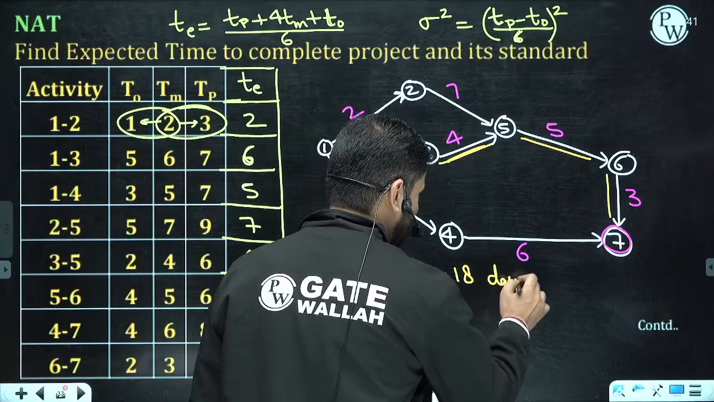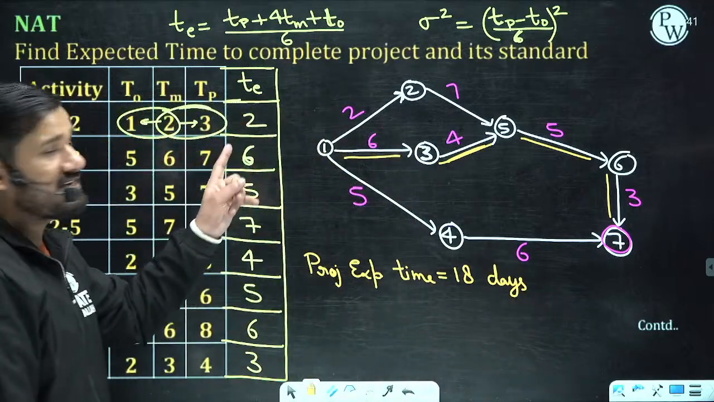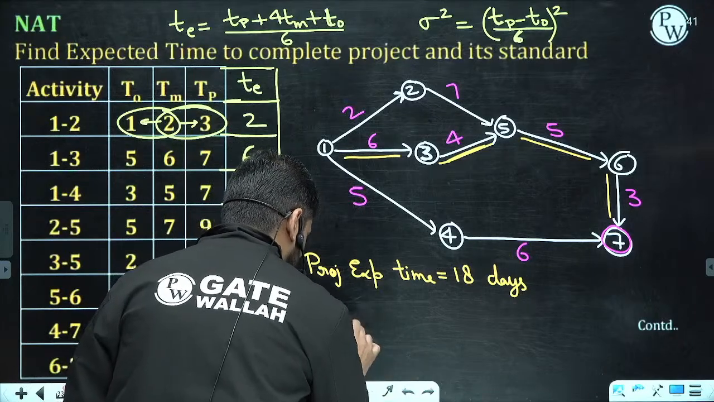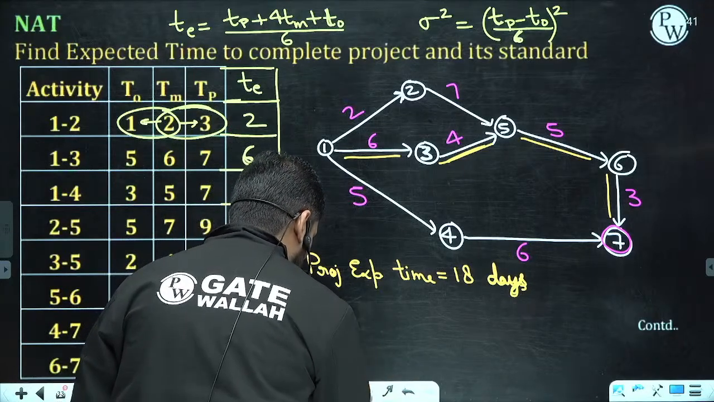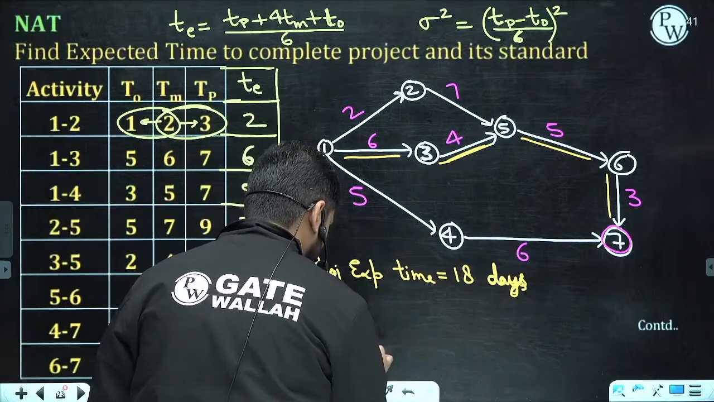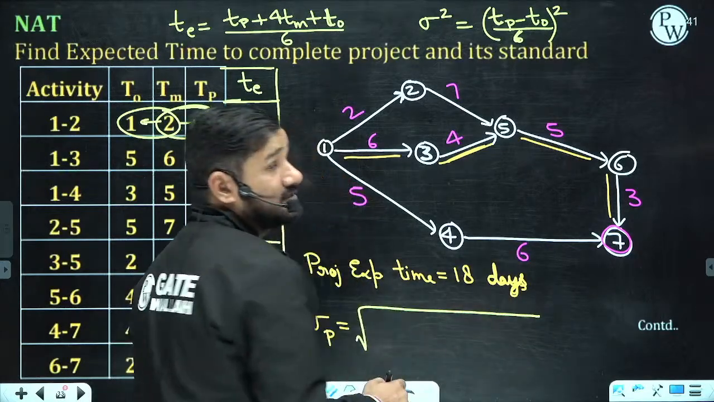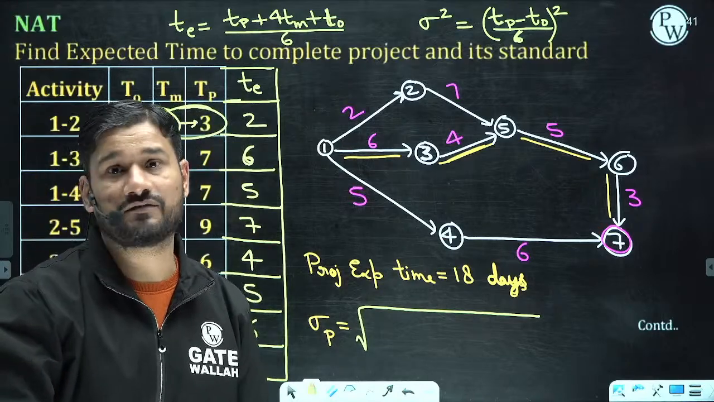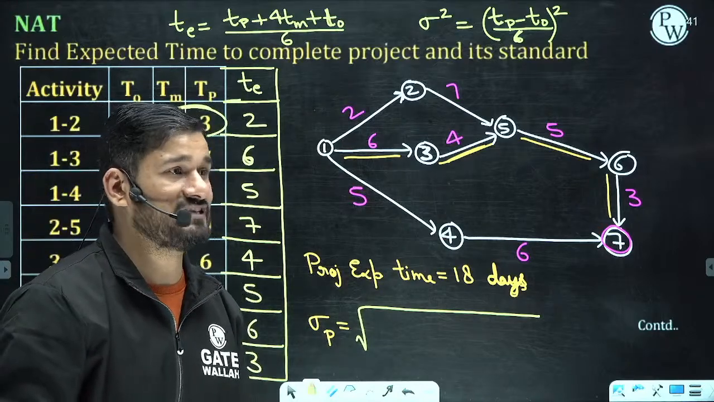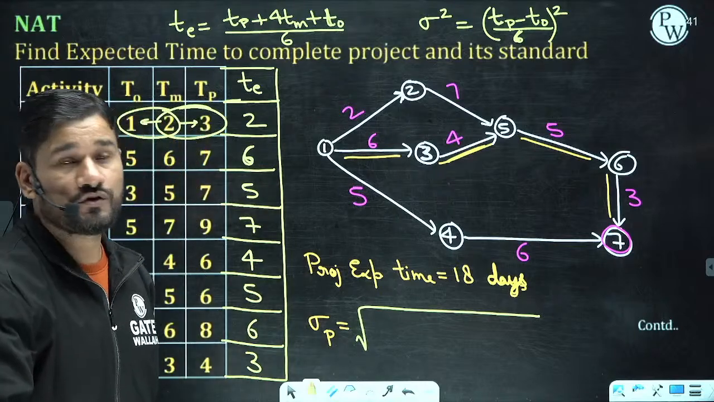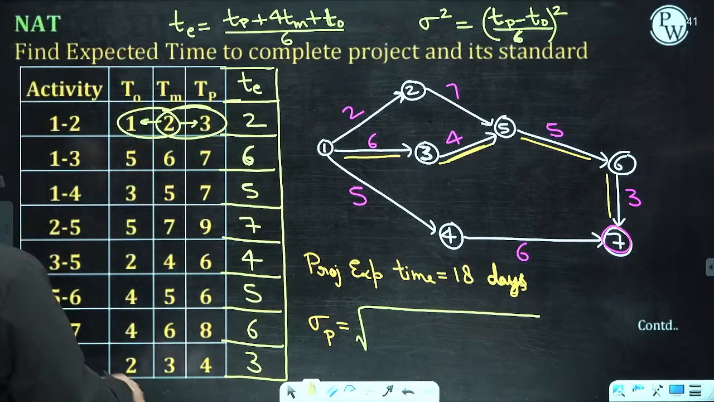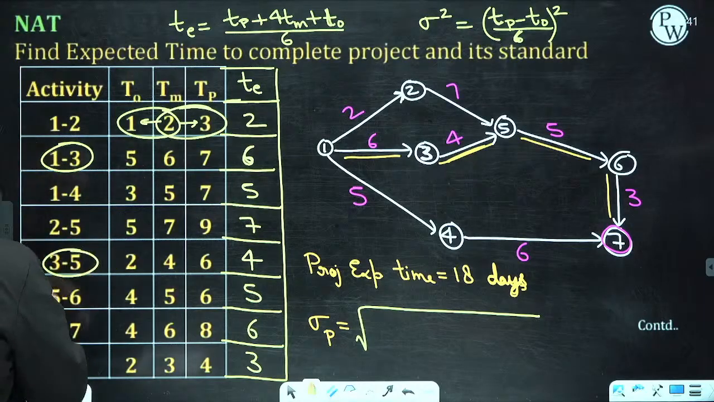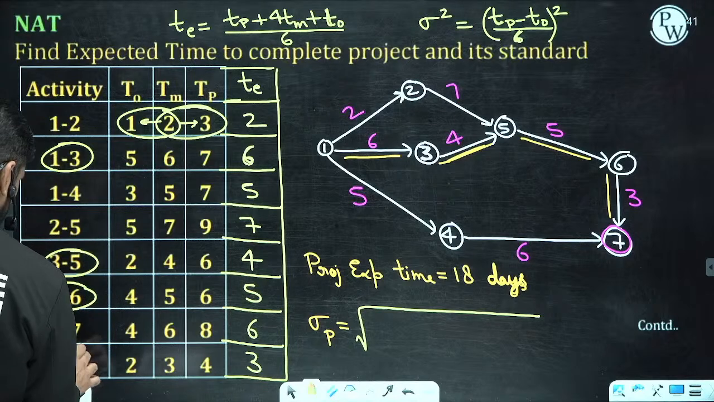18 days. Now they are asking for the project standard deviation. Please remember the project standard deviation. Let's say this is the project. This is the square root of the summation of the variance of critical path activities. What are the critical path activities? Please remember that. Let us find out the critical path activities: 1 3, then 3 5, then 5 6 and 6 7.